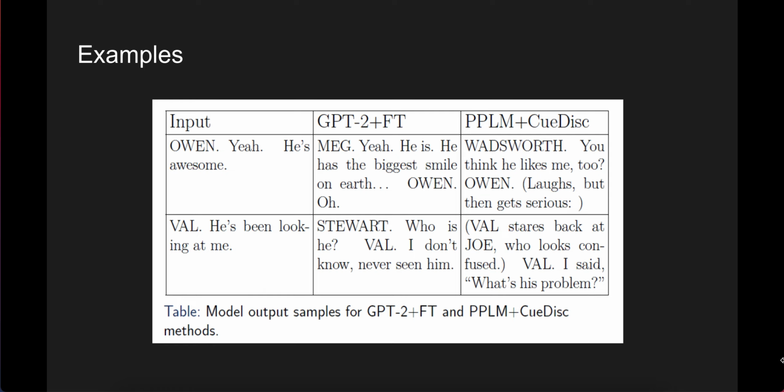You can see some of the input sentences taken from our dataset and the generated results. As you can see, PPLM with the cue dialogue discriminator generates text with interesting cues that are coherent with the input sentence.